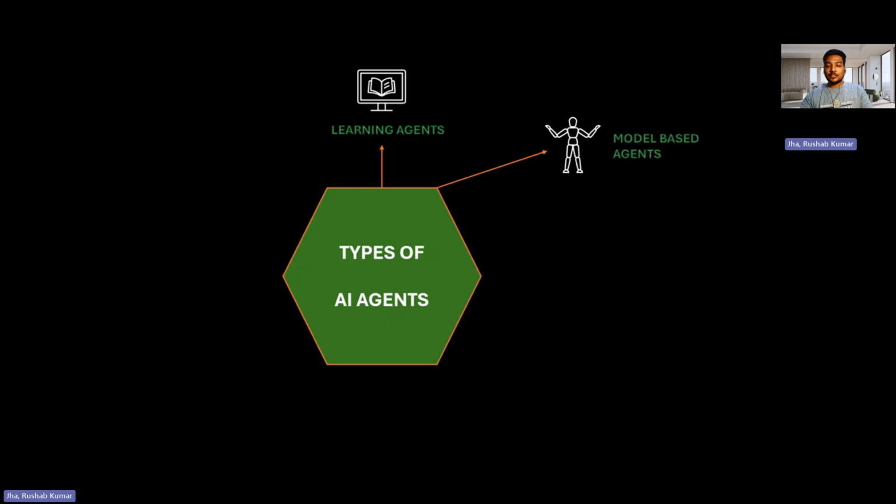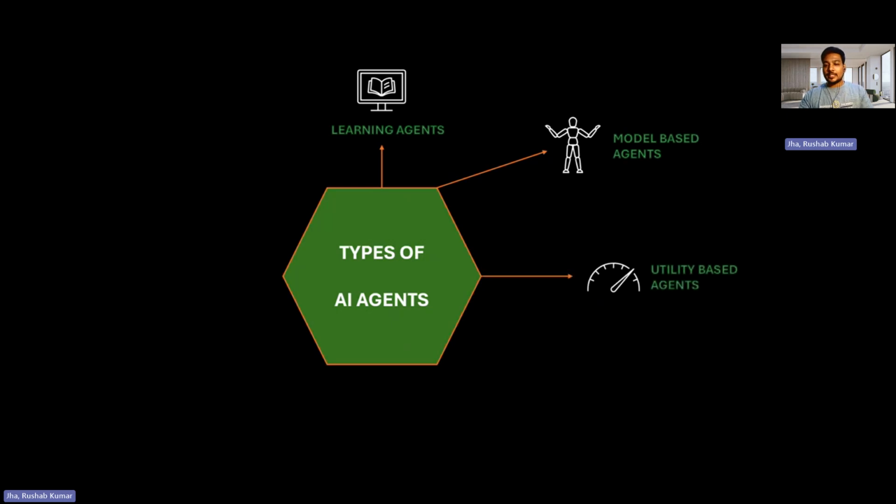So let's say it's doing some task A, and it's able to do it perfectly fine. In task B, let's say certain capabilities or partial capabilities of task A, which was previously done, are required. Then the agent is intelligent enough to understand from its past experiences, so it does not have to reiterate those particular steps and saves time, and hence it's able to do the task very effectively. That's a model-based agent for you.